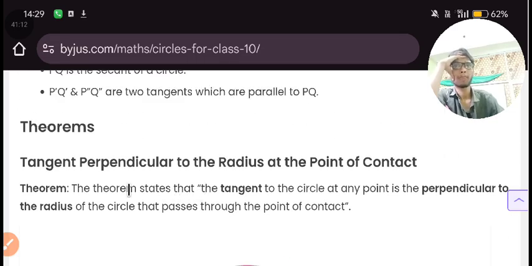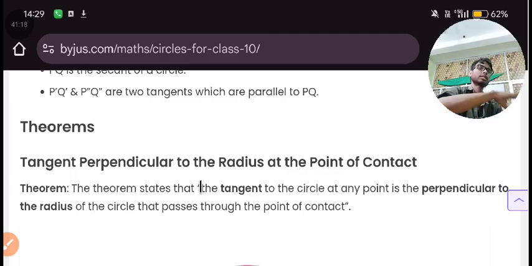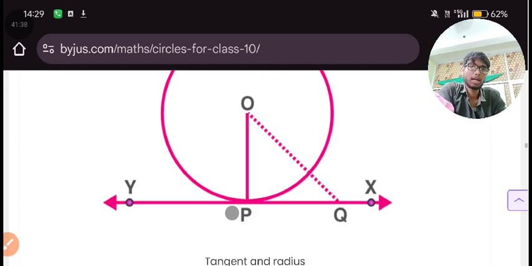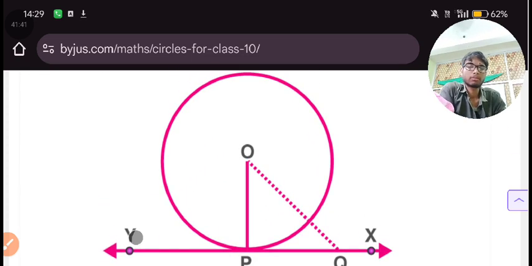PQ is the secant of the circle. Theorem, let's see. Tangent is perpendicular to the radius at the point of contact. Theorem number 1. The theorem states that the tangent to the circle at any point is perpendicular to the radius of the circle that passes through the point of contact. This OP is a perpendicular.